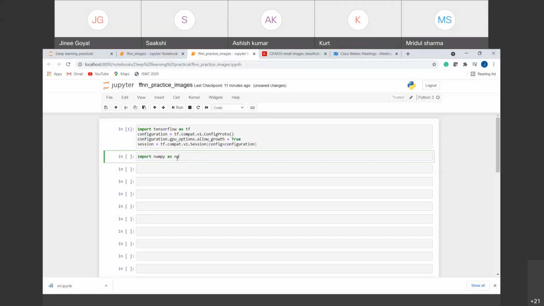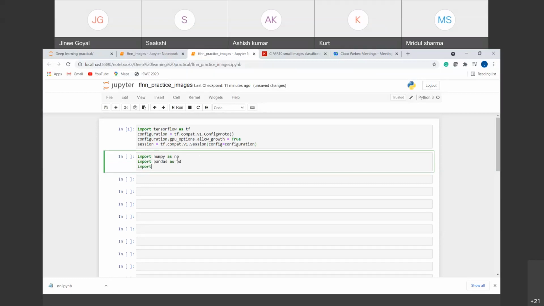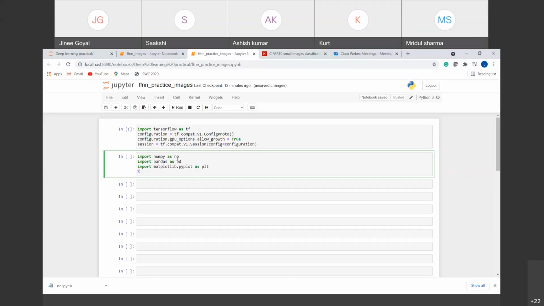That is the NumPy library, Pandas library, and Matplotlib. And we'll write this line, matplotlib inline, so that if we draw any graph or have any image, it will be shown inside this Jupyter notebook. So if I run this, all the libraries are working fine.